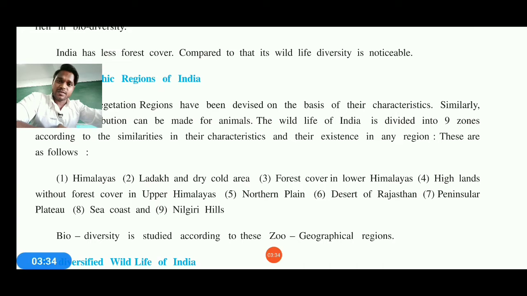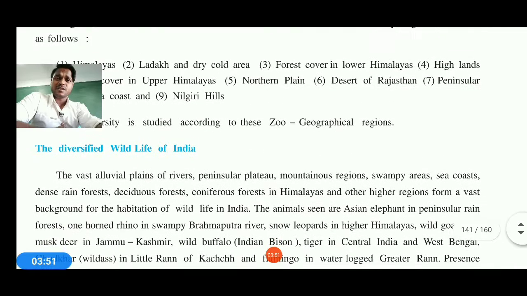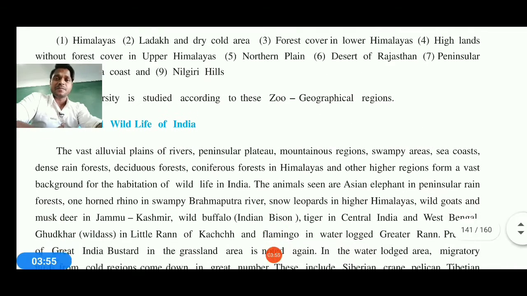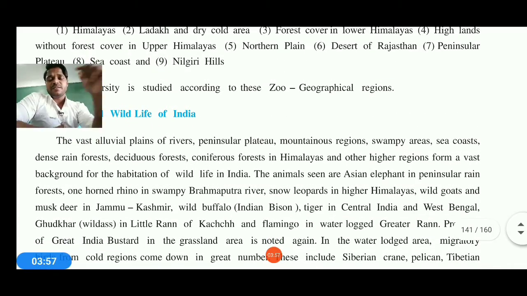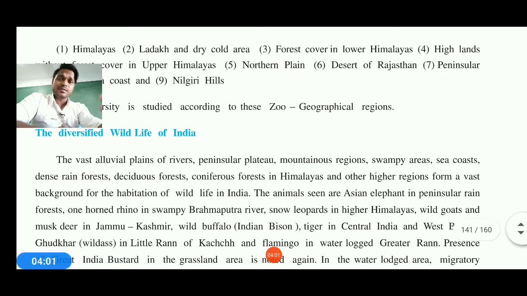Then the northern plains with forests, the desert of Rajasthan, the peninsular plateaus, the sea coast, and the Nilgiris, which help us keep the flora and fauna protected. Therefore, we can say the diversification of wildlife in India is vast, located across the nation, and that is also one of the good things.